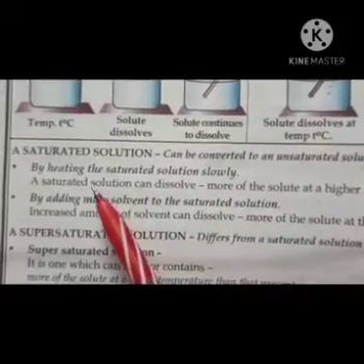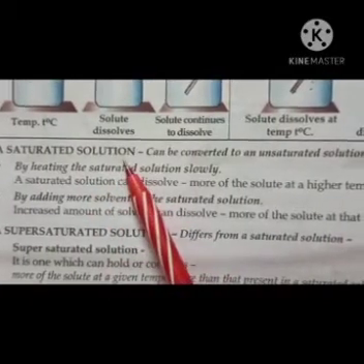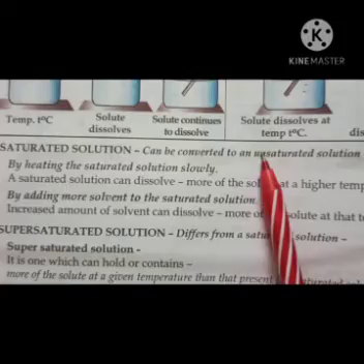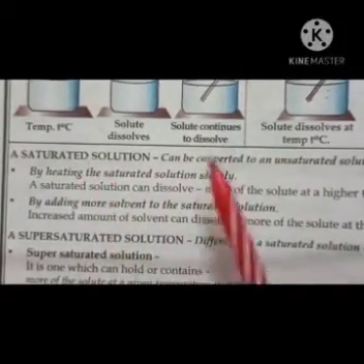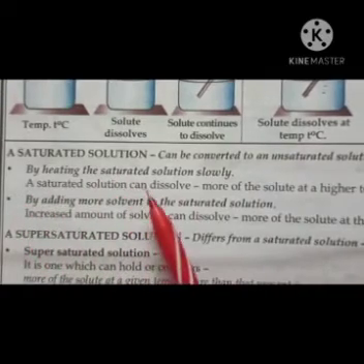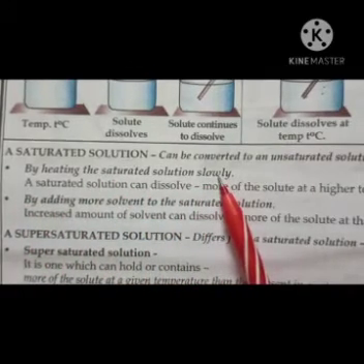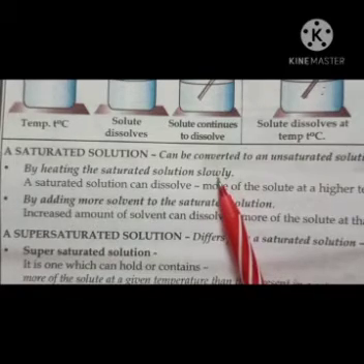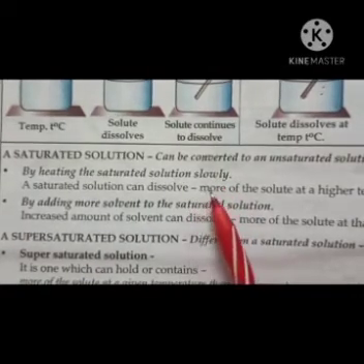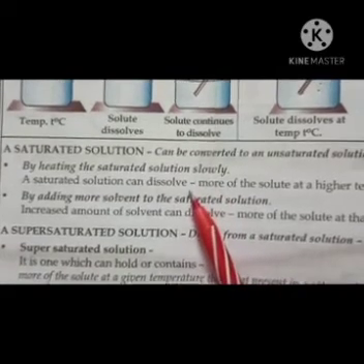Now next, how can you convert this saturated solution to an unsaturated solution? A saturated solution can be converted into an unsaturated solution. How? By heating the saturated solution slowly. When you start heating the saturated solution, then what happens? Then you can add more solute in it and it can be easily dissolved.